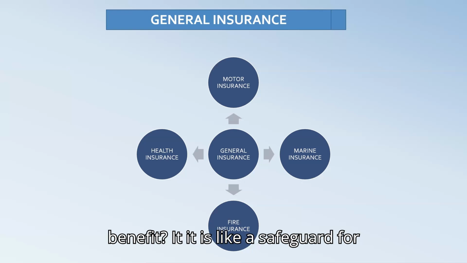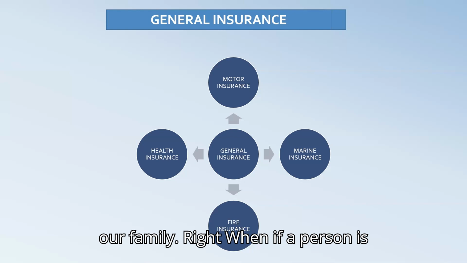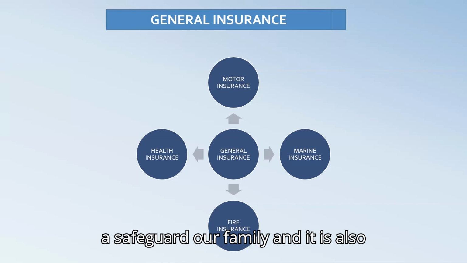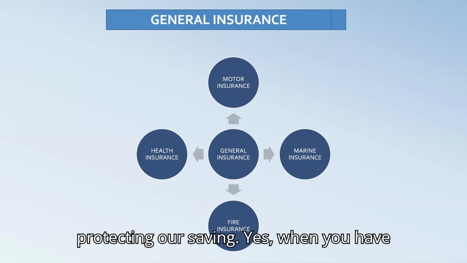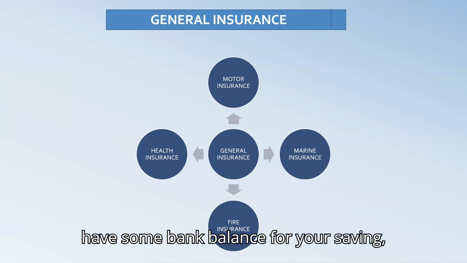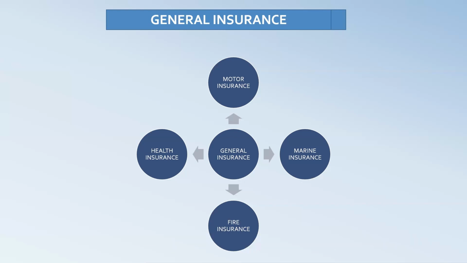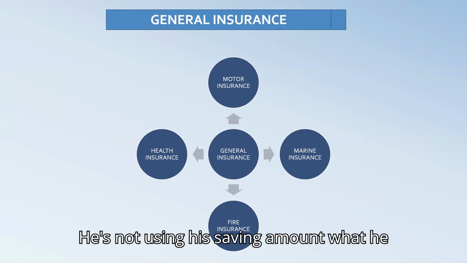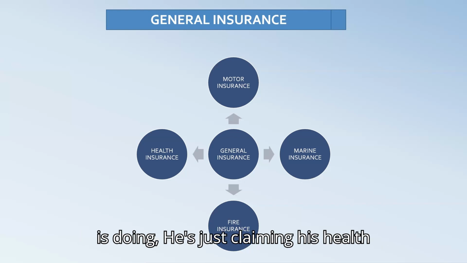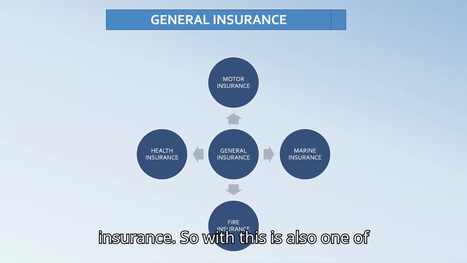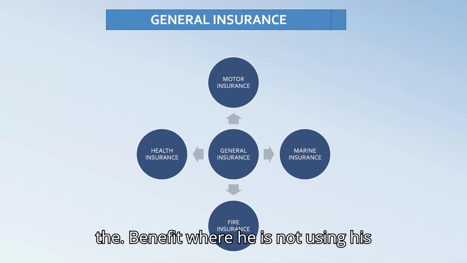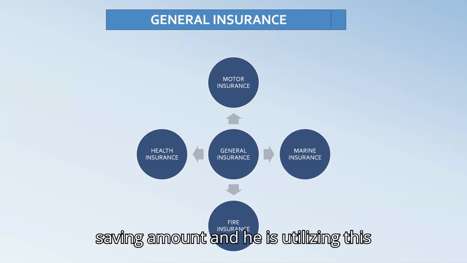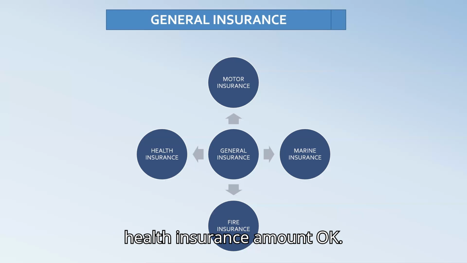It is like a safeguard for our family, right? Whenever a person takes health insurance, it is like a safeguard for our family, and it is also protecting our savings. When you have some bank balance as savings, and a person falls sick, he is not using his savings. What he is doing is just claiming his health insurance. So this is also one of the benefits, where he is protecting his savings and utilizing the health insurance amount.